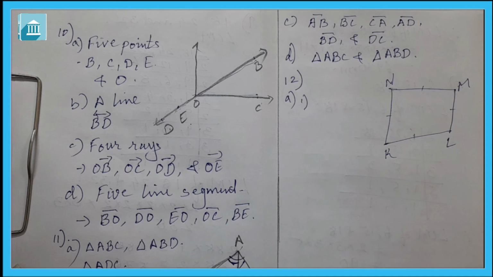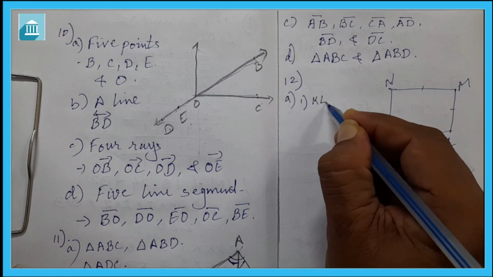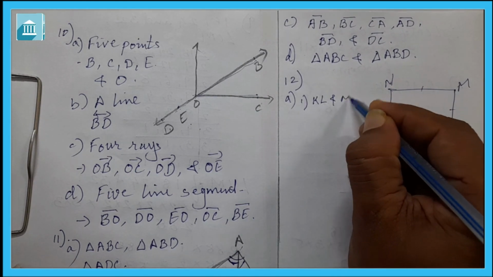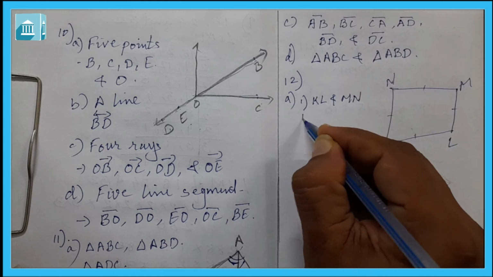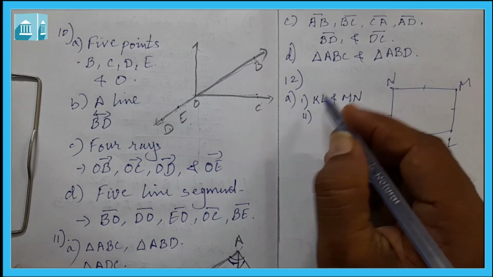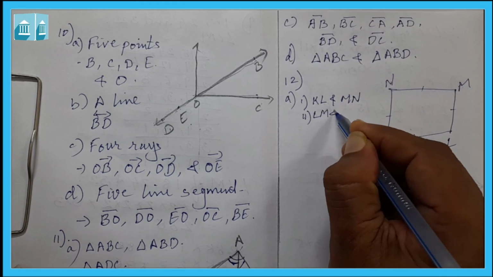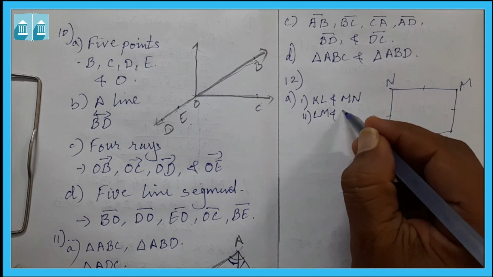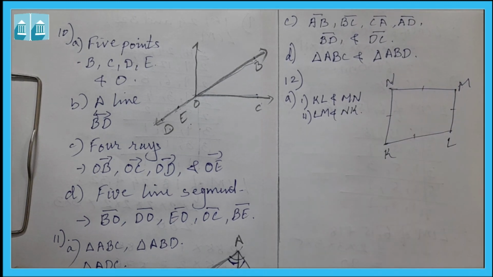So the first pair is KL and MN. The second pair is LM and NK. These are the two pairs of opposite sides.